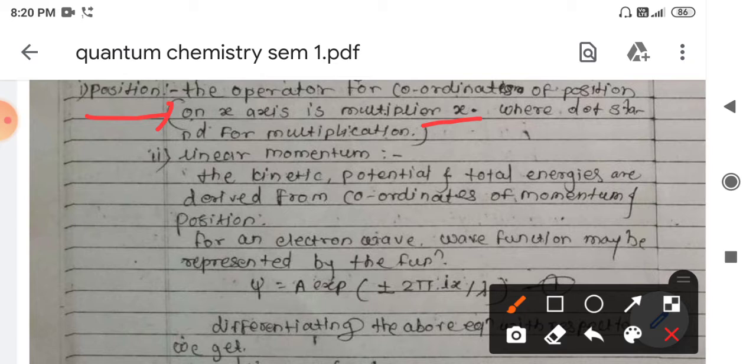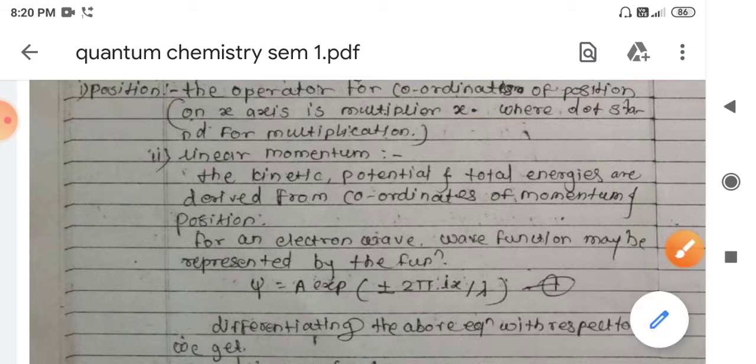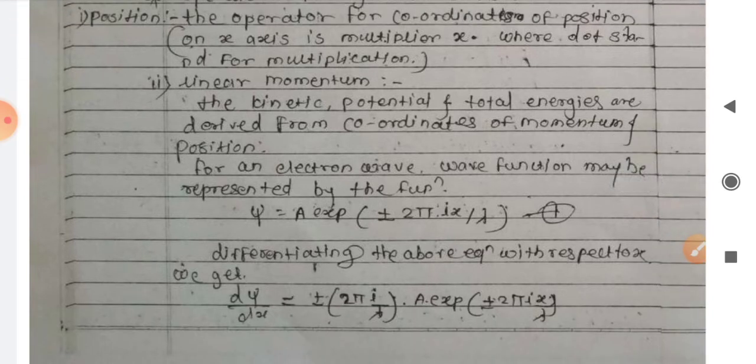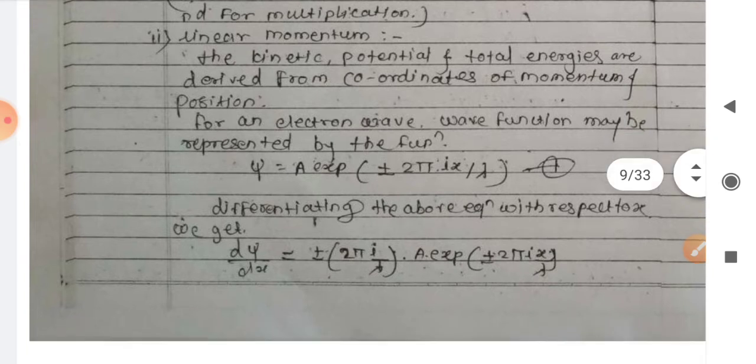The only change between classical and quantum mechanics is that if any wave function is given and we want to have the position coordinate for that function, then in converting that classical function into the quantum mechanical function, we simply multiply it by x to obtain the position coordinate, okay. Now next is the linear momentum, okay.